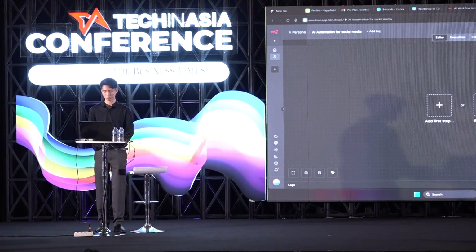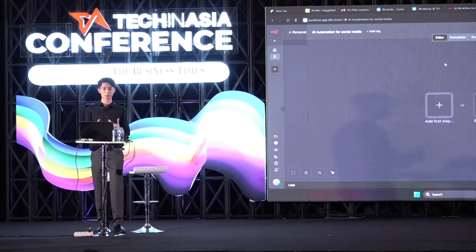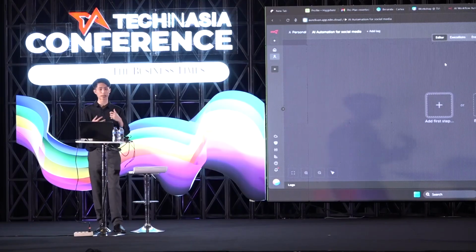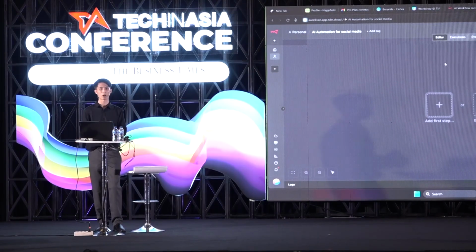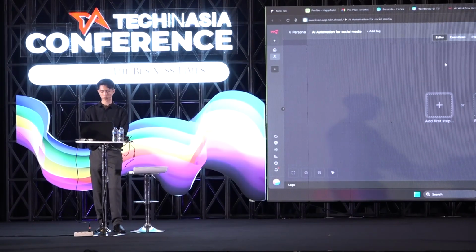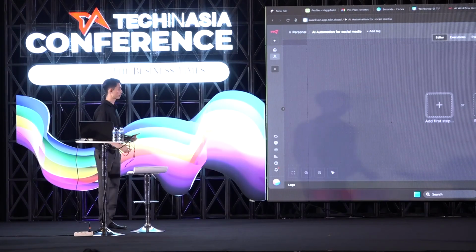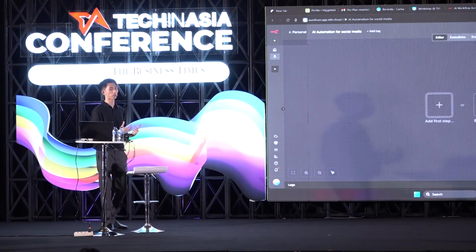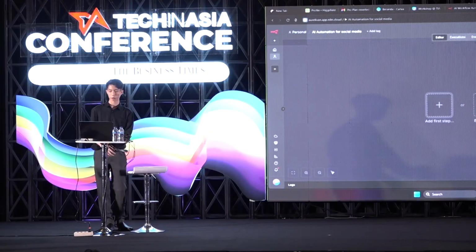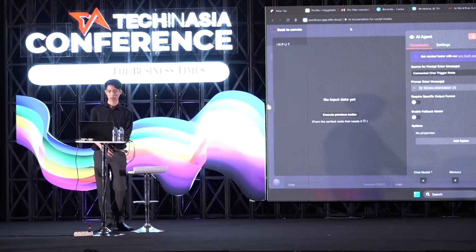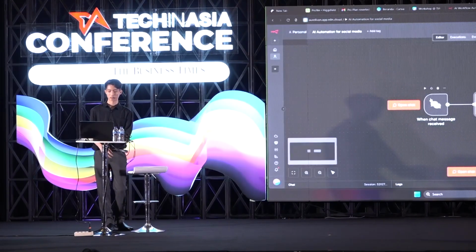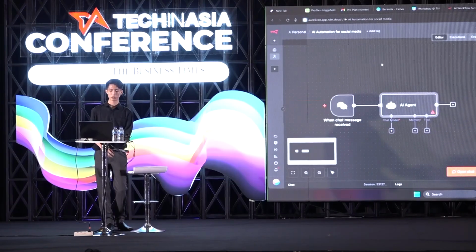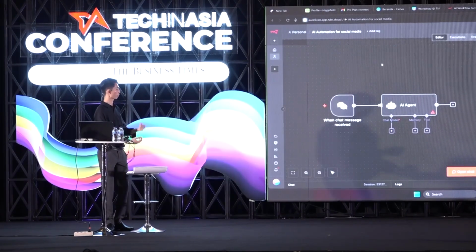Okay, I've done it. So the first step that we actually want to do is create our first agent. We can just search agent here, and then n8n can give you the starter pack for building your agent. And when we click it, okay, there will be a pre-built workflow for your agent.